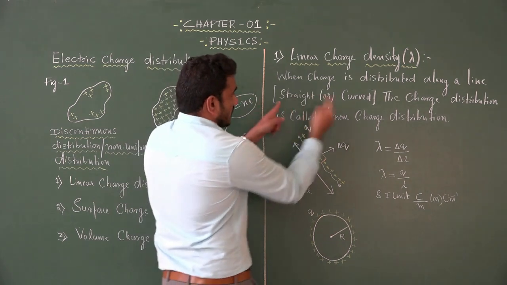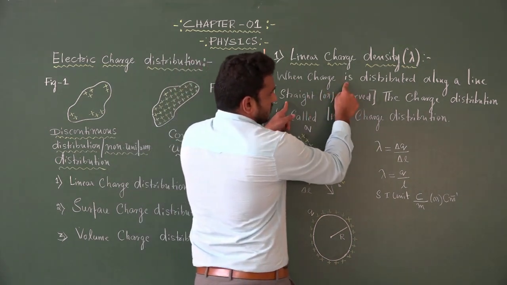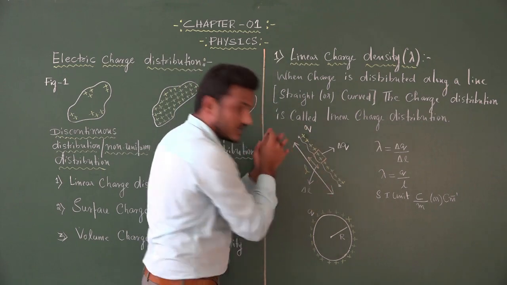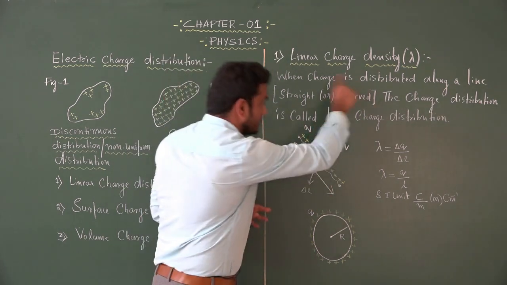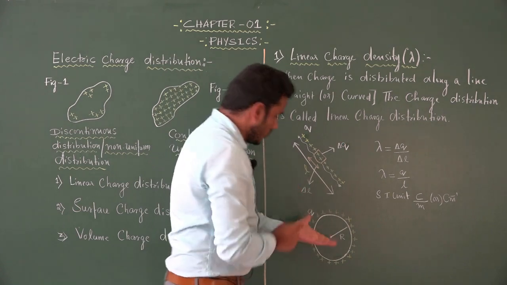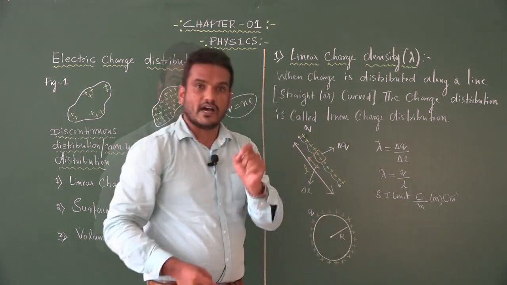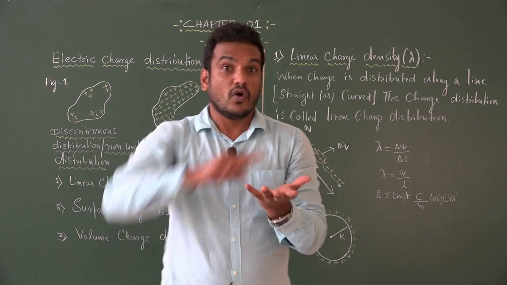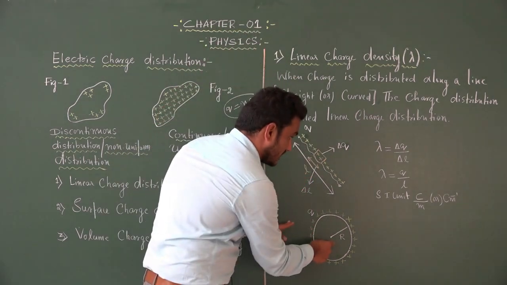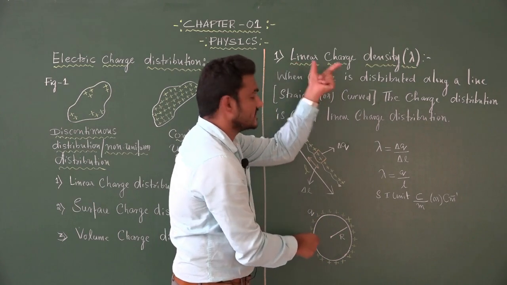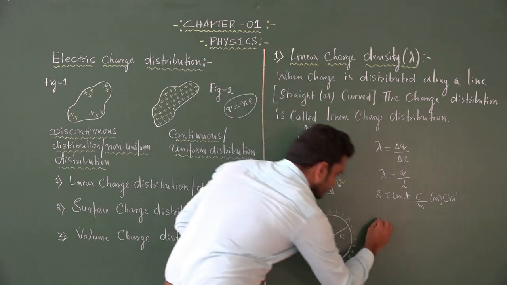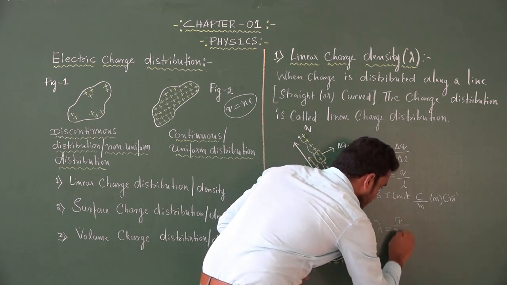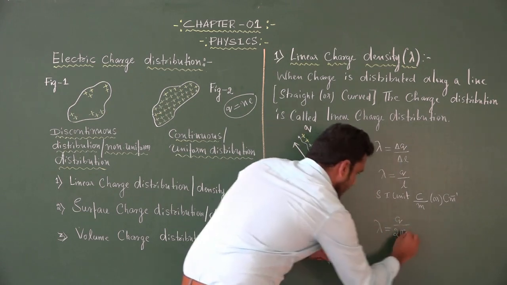Here one thing you can notice: charge is distributed along a line, straight or curved. What I explained was for a straight line. So what will happen in the case of a curved line? For that, we have one more example. If a charge Q is uniformly distributed over a circle of radius r, then the linear charge density becomes Q divided by 2 pi r.